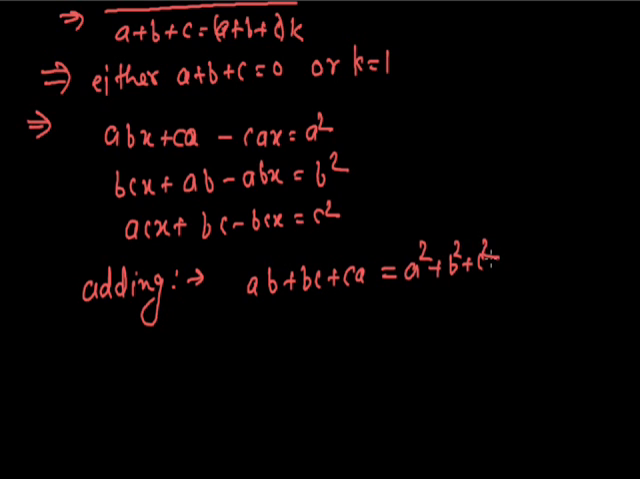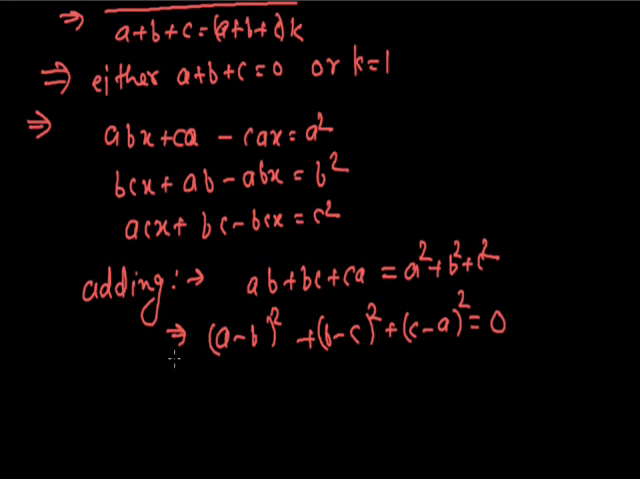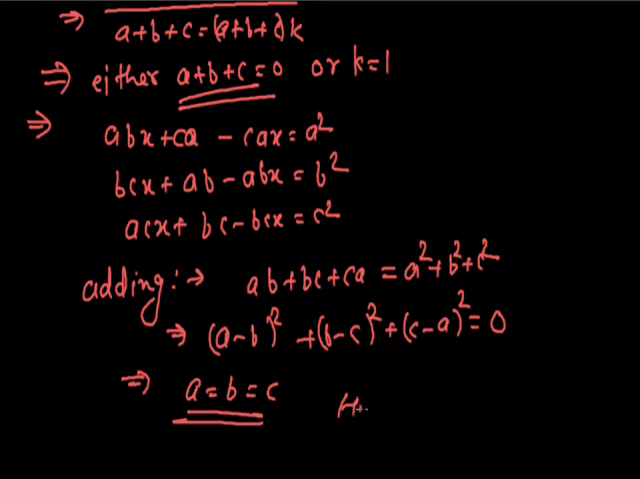From here we can have (a - b) whole square + (b - c) whole square + (c - a) whole square = 0. As we know that square terms cannot be less than 0, so they are greater than or equal to 0. From here we get a - b = 0, b - c = 0 and c - a = 0, or we can say that a = b = c. So either a + b + c = 0 or a = b = c. Hence proved.